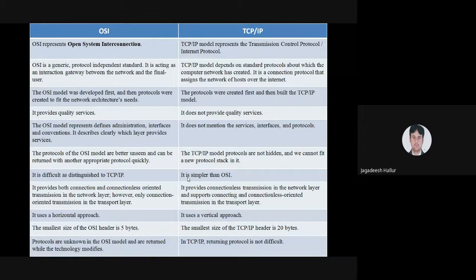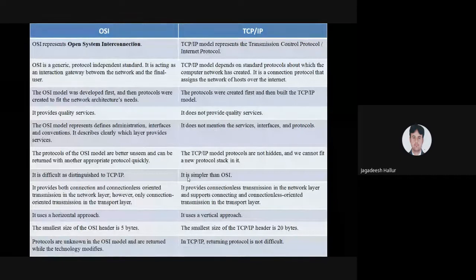The OSI model was developed in the year 1984. After this, the OSI model acts as a reference model, not a practical model. The protocols were created first, and then the TCP/IP model was built. The TCP/IP model is the main important one, and the OSI model will be used as a reference model.